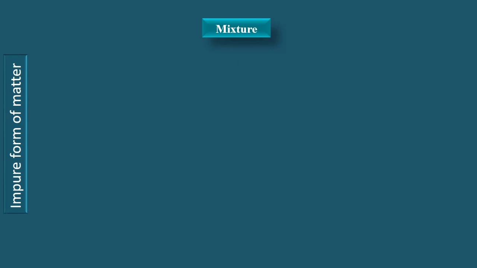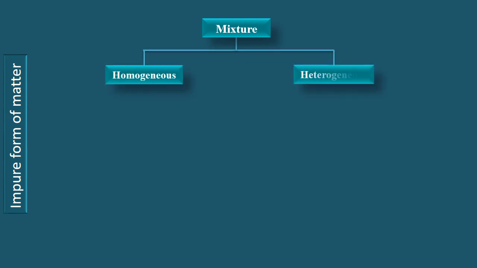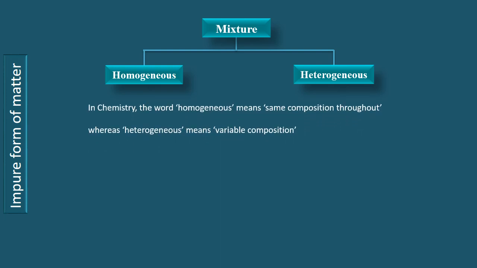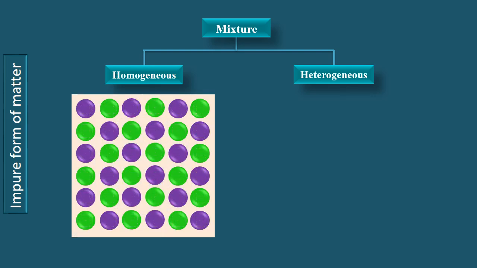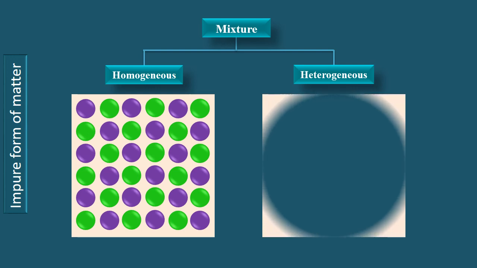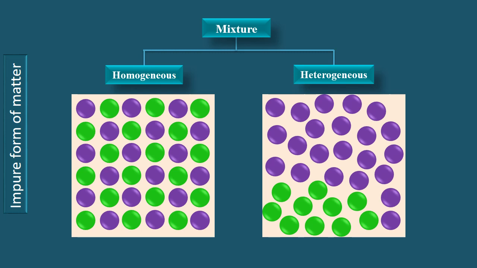A mixture may be of two types, homogeneous and heterogeneous. In chemistry, the word homogeneous means same composition throughout, whereas heterogeneous means variable composition. Here you see that both type of particles mingle up uniformly. On the other hand, in a heterogeneous mixture, you observe that there is an unequal distribution of particles. A solution is an example of homogeneous mixture, and suspension is a heterogeneous one.